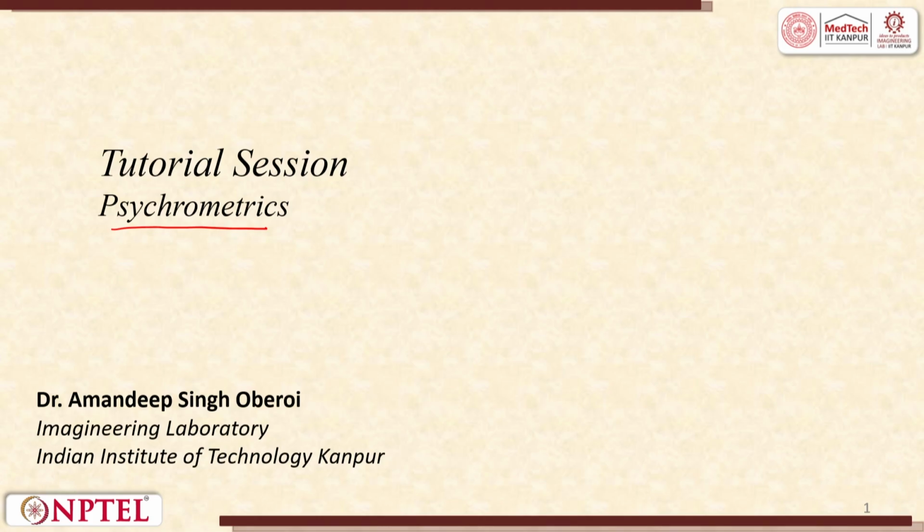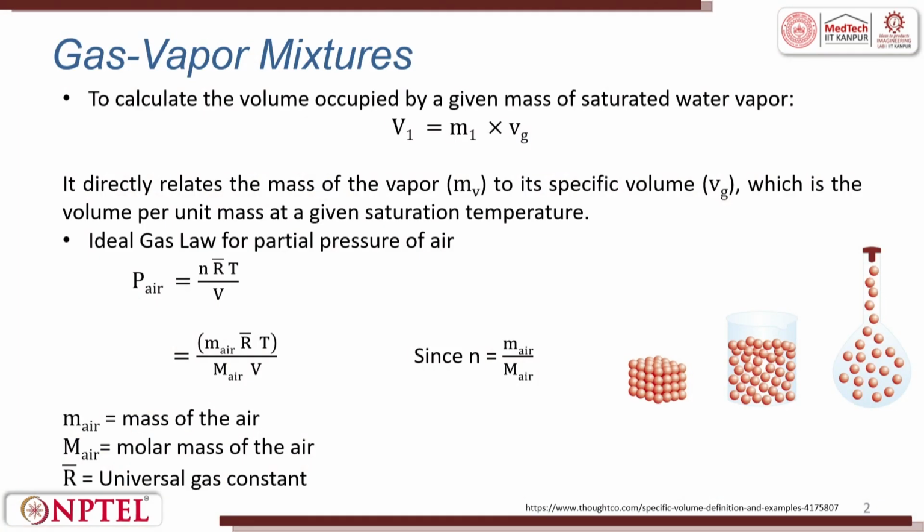So, in psychrometrics, the first part I will try to cover is gas vapor mixtures. To calculate the volume occupied by a given mass of saturated water vapor, V1 is equal to Mv into Vg, where it directly relates to the mass of water vapor, Mv, and its specific volume, Vg, which is volume per unit mass at a given saturation temperature.